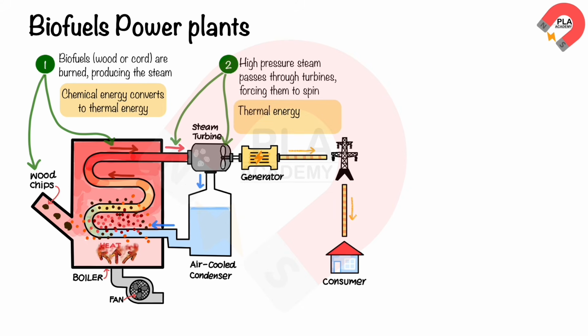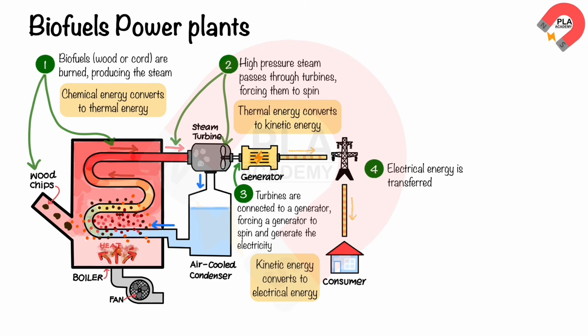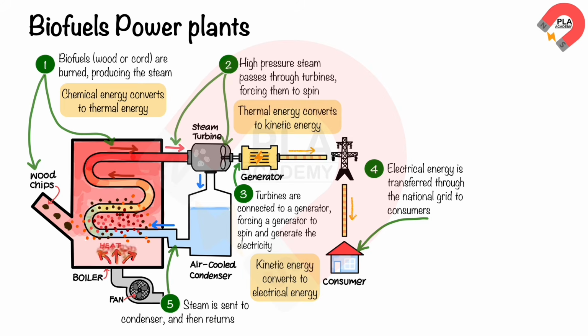This converts the thermal energy to kinetic energy, which is then stored in the turbines. The turbines are connected to a generator, which causes the generator to spin and generate electricity. This converts kinetic energy to electrical energy. This electrical energy is transferred through the national grid to homes or industrial factories. The water steam that passed through the turbines is sent to a cooling condenser and returns to the boiler again.